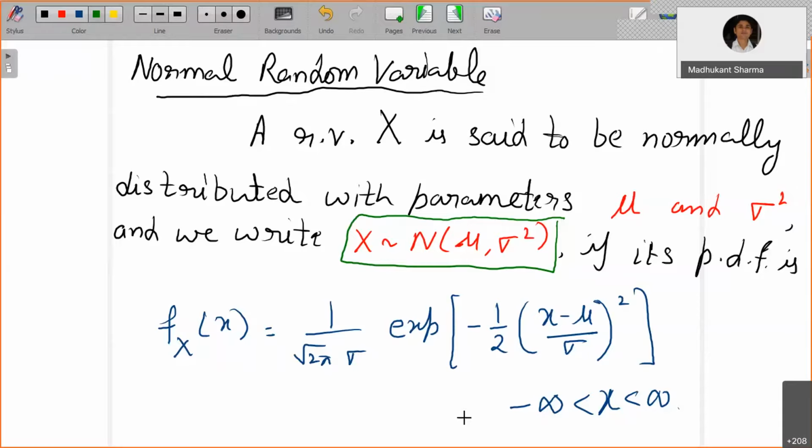The coefficient 1 by square root of 2 pi sigma is due to the normality condition, that the integration over minus infinity to infinity of f_X(x) dx is 1. That will come.